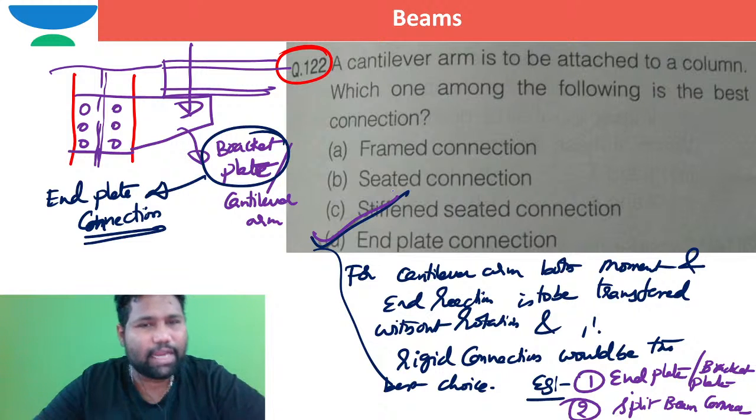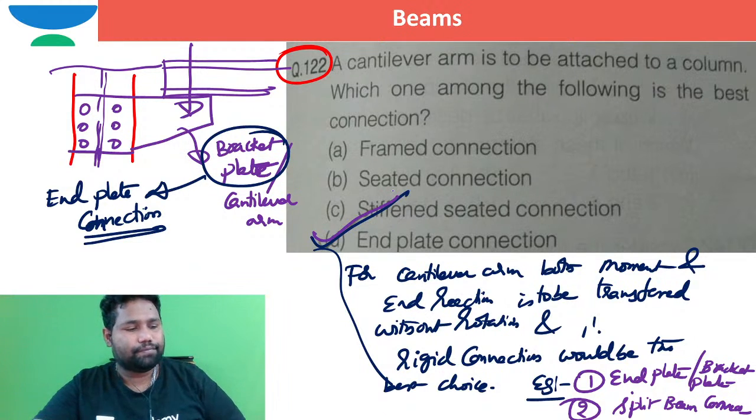So moving to the next question, is that okay? Shall I move to the next question, brother? Right. Moving to the next question.